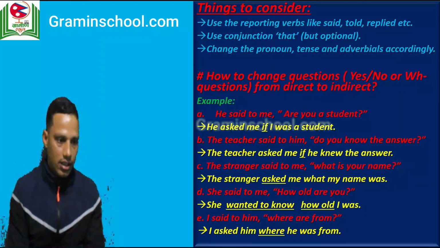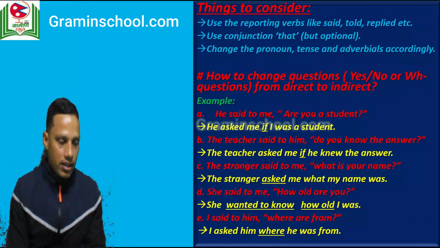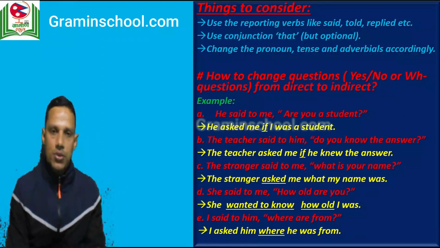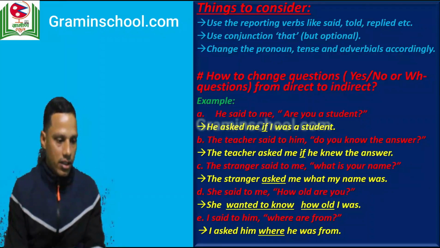You can see the examples, number A and B. And when the speech clause in the direct speech contains a WH word, as in what is your name, you can use the same WH word as the conjunction while changing it into indirect speech, right? You can see the same thing there.